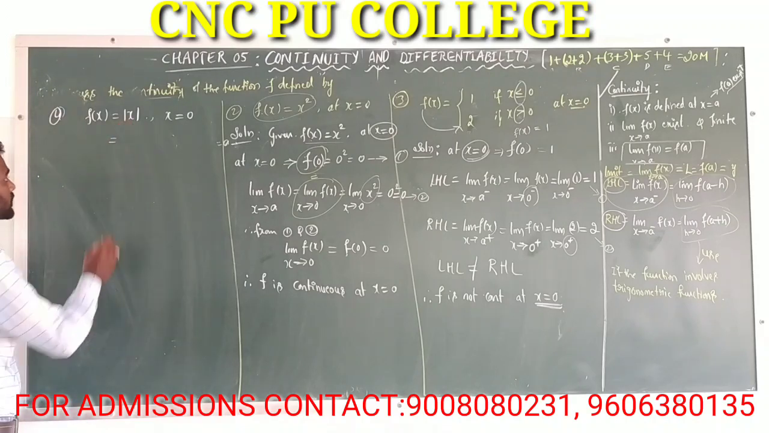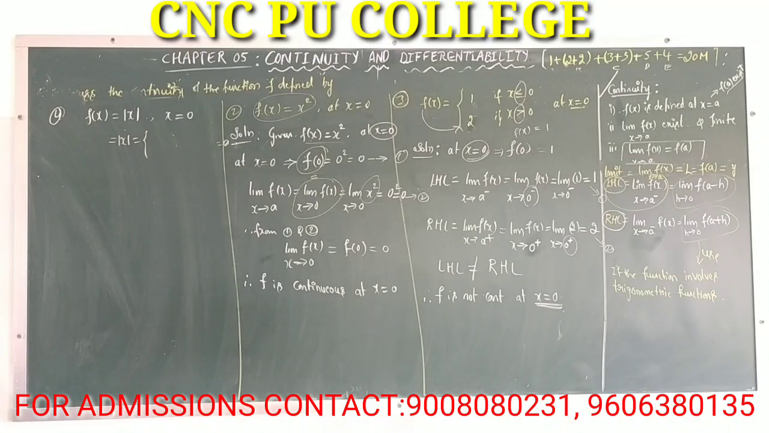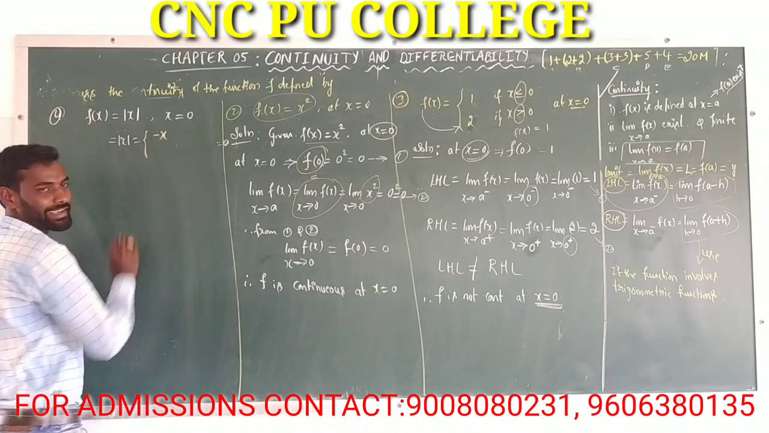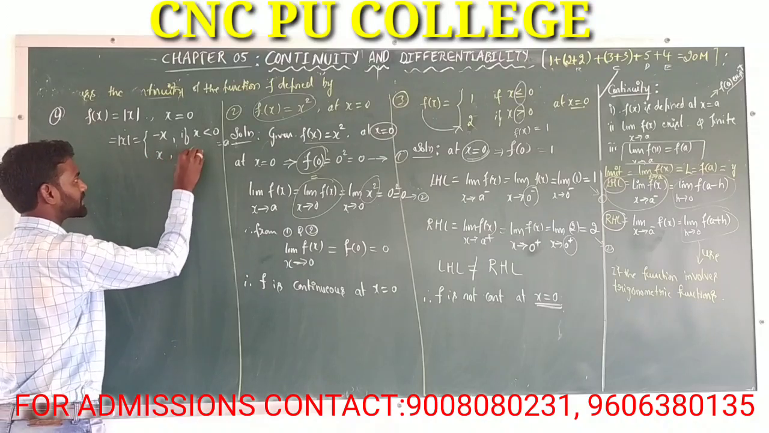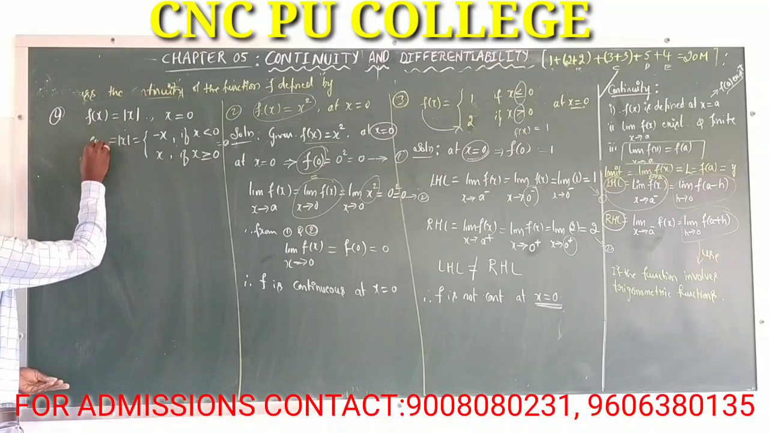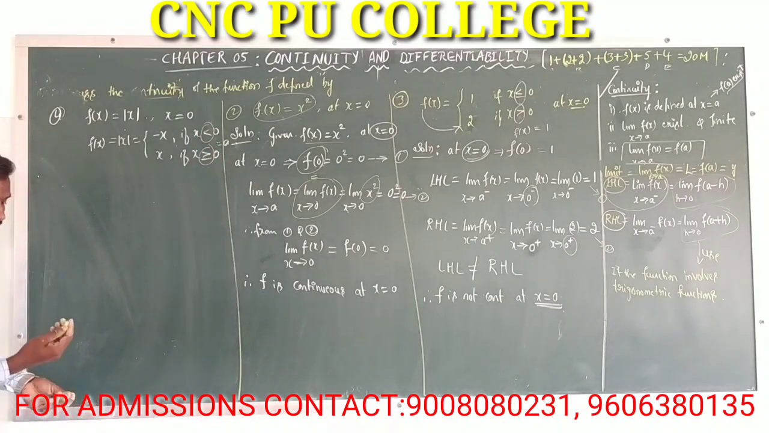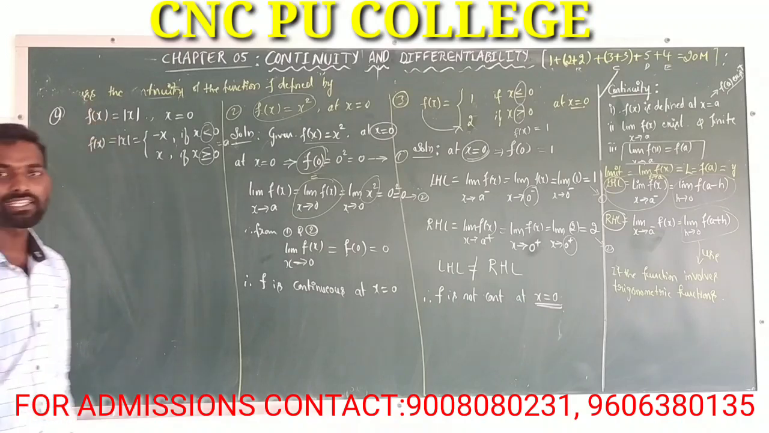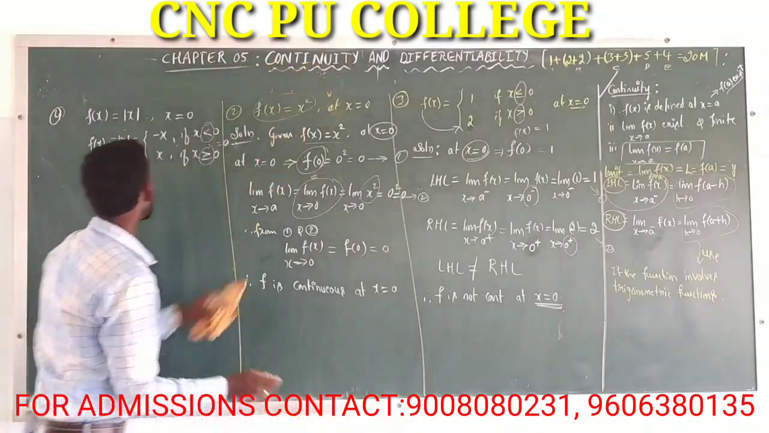Modulus function is defined as follows. In our previous class in first PUC we discussed the modulus function. Modulus of x is negative x if x is less than 0 and positive x if x is greater than or equal to 0. So observe here, this function has the inequalities less than 0 and greater than or equal to 0, so we have to use left hand limit and right hand limit in order to check whether this function is continuous or not at this particular point 0.